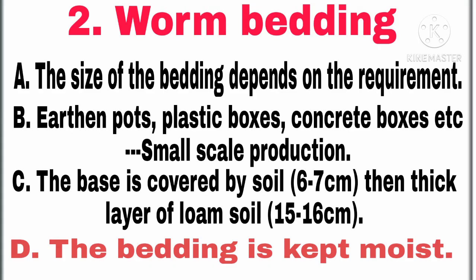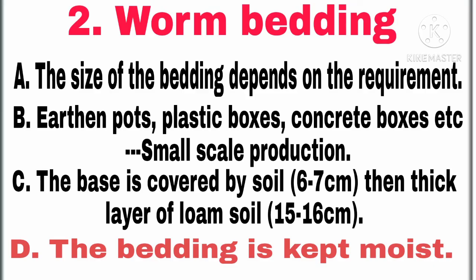The size of the bedding is mainly dependent on the requirement. For example, for small scale production, earthen pots, plastic boxes and concrete boxes etc. are used. Now during this step, first what we will do is the base is covered by the soil.